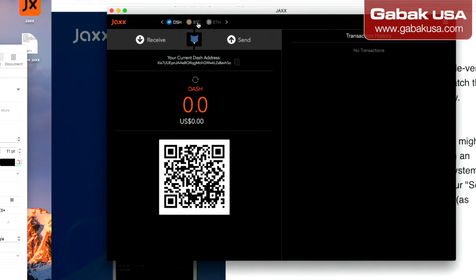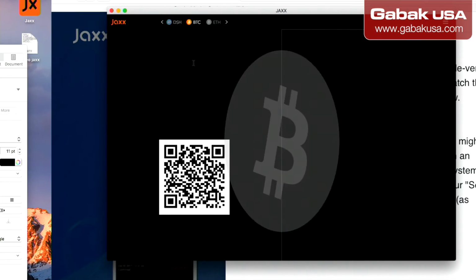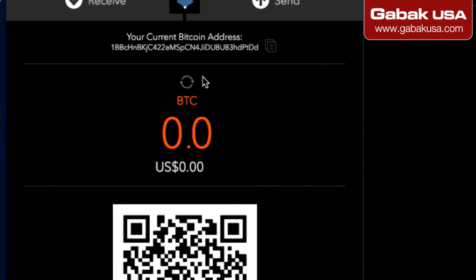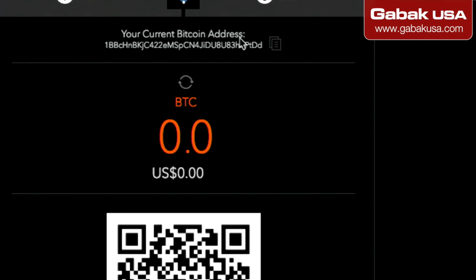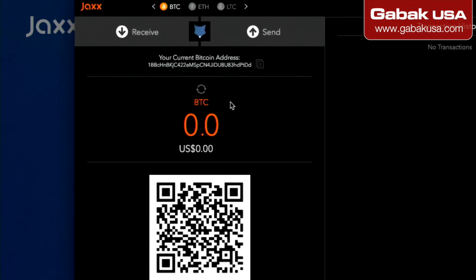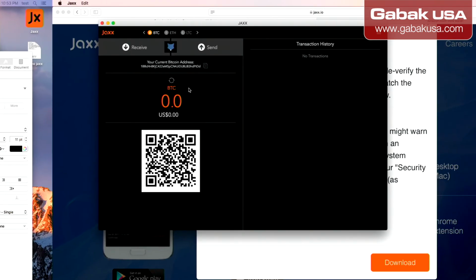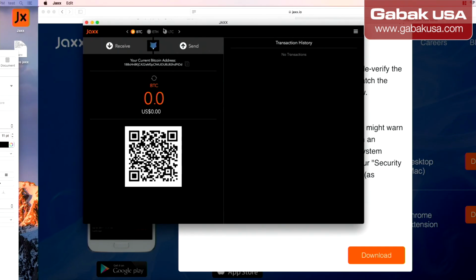So if I change, let's say, for Bitcoin again, there you go, it says your current Bitcoin address is, and this huge number. That is all you need to know. Let's say that you want to refresh, you click here. Let's say that you're expecting a payment and you say, oh, I'm not getting the payment or something like that. You click here, and it will try to refresh it, and if you get the payment, that's it. That is how you're going to see it. So that is how you're going to change.